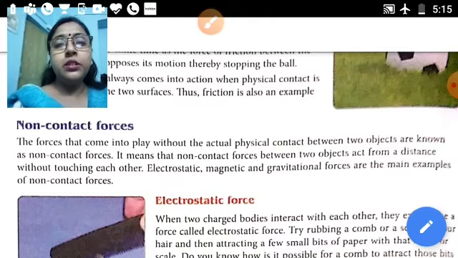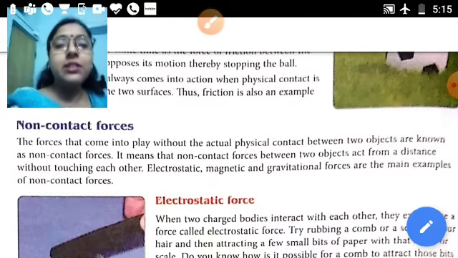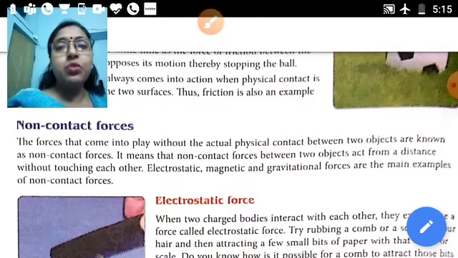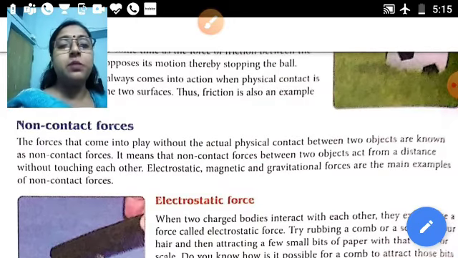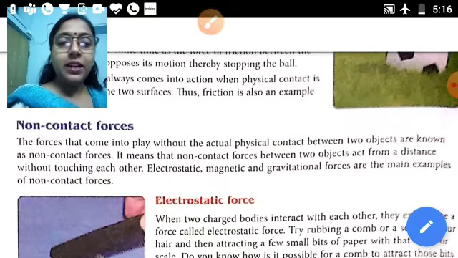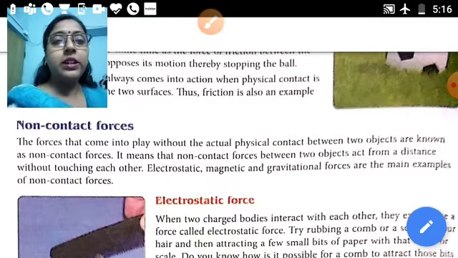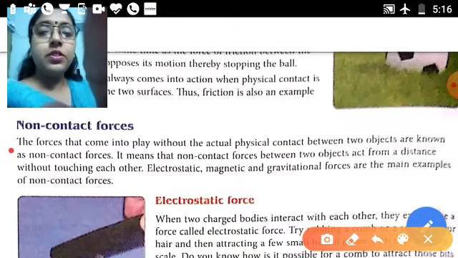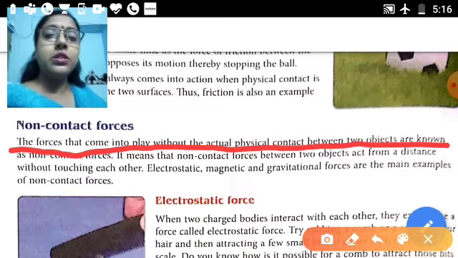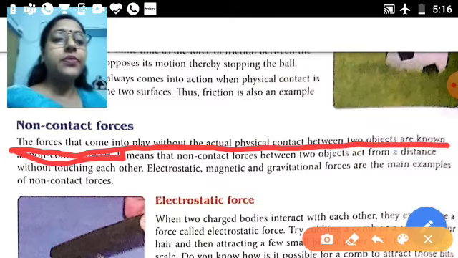So coming to the topic, non-contact forces. The forces that come into play without actual physical contact between two objects are known as non-contact forces. It means that non-contact forces between two objects act from a distance without touching each other. Examples are electrostatic, magnetic and gravitational force. So underline the first line: the force that comes into play without actual contact between two objects is known as non-contact force.